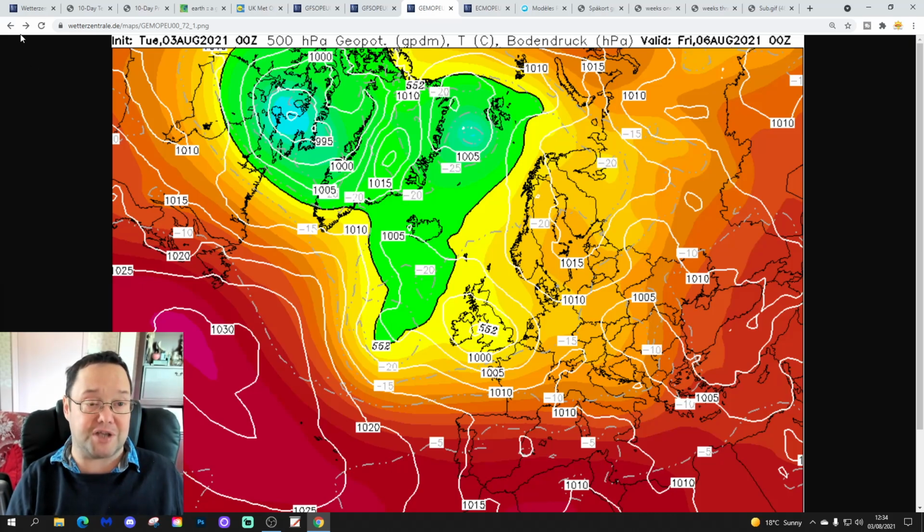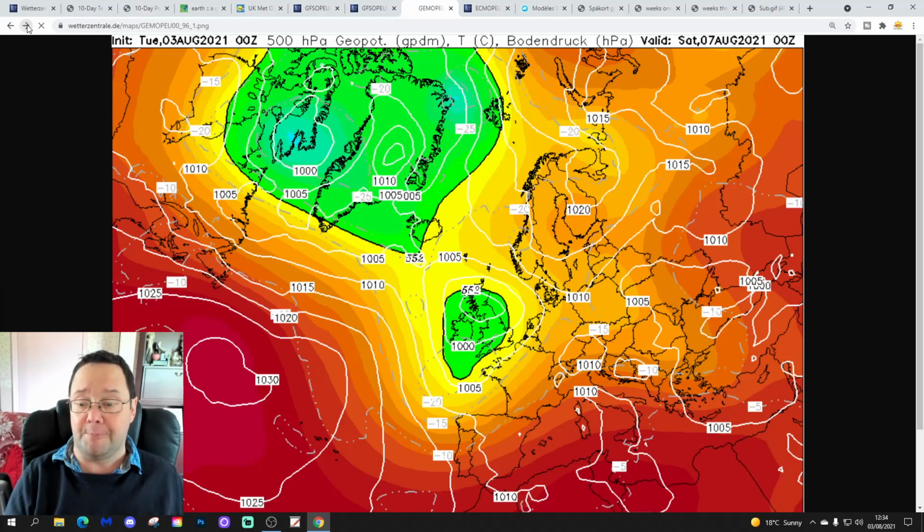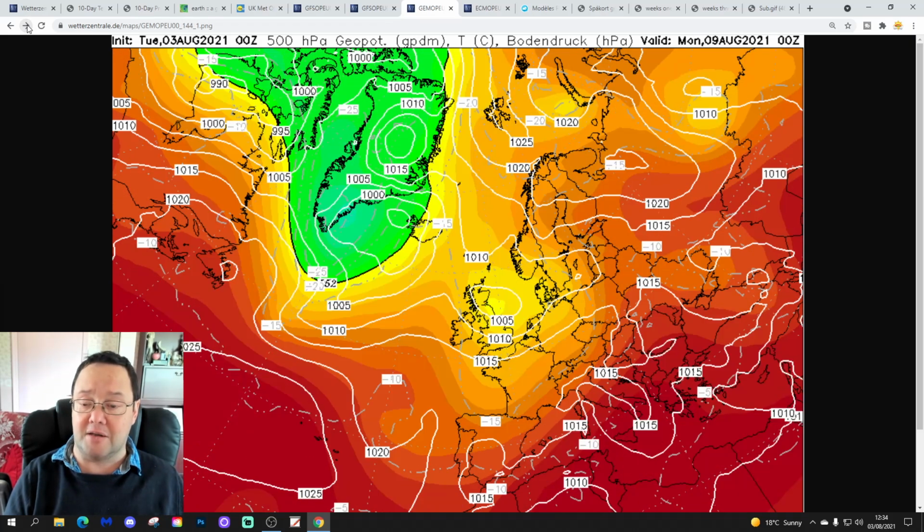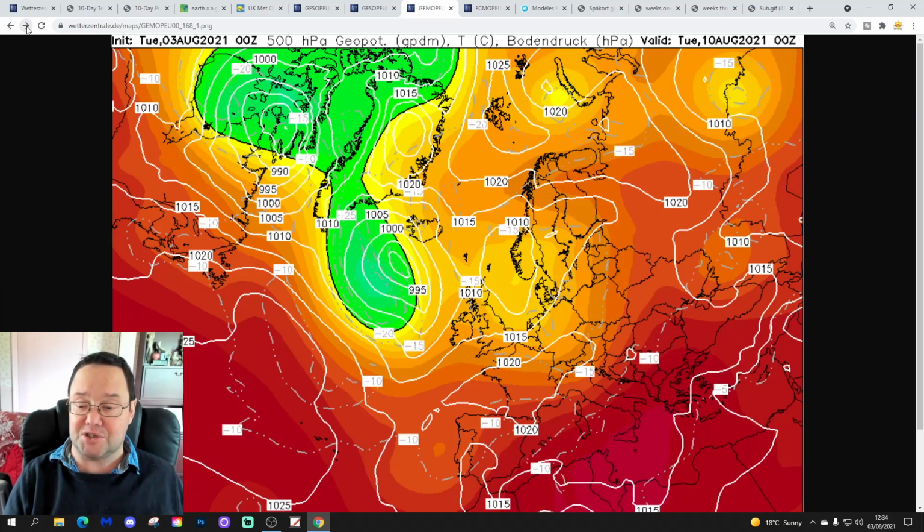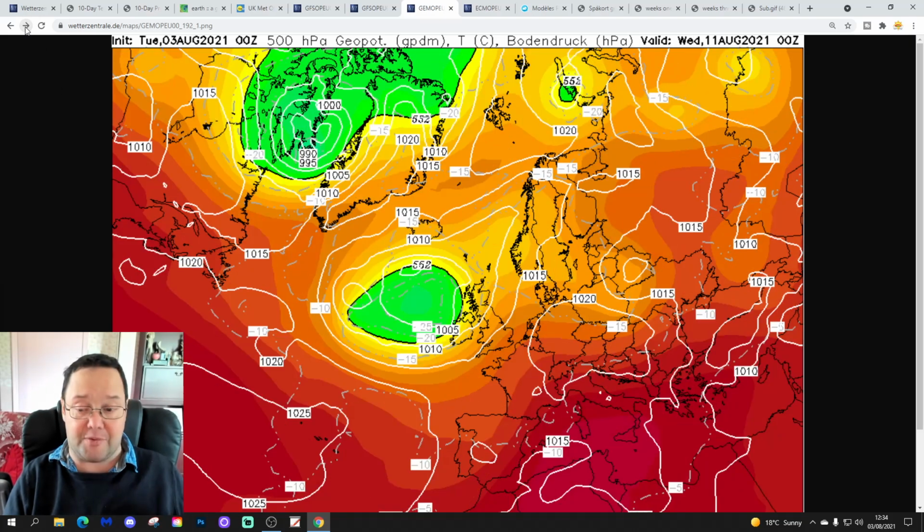That brings showers and longer spells of rain, and that carries on into the weekend as well. Still unsettled with the GM into the early part of next week. We do try and build up that ridge from the Azores, but it's struggling to get going, and actually even in the south probably a little bit showering through to the middle part of next week.